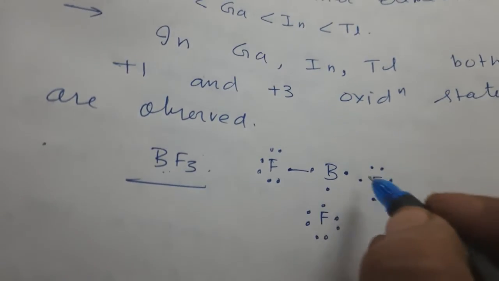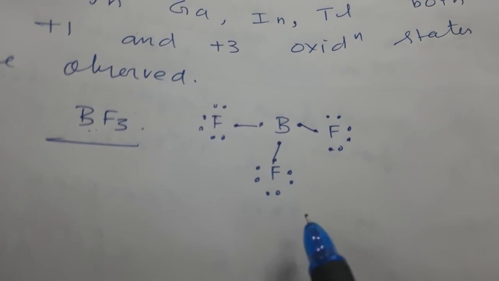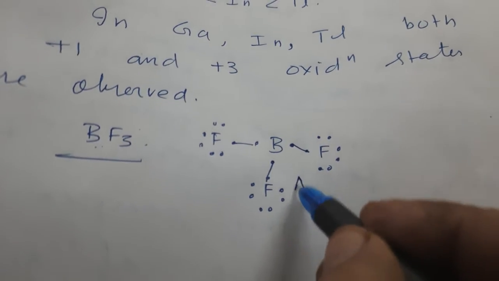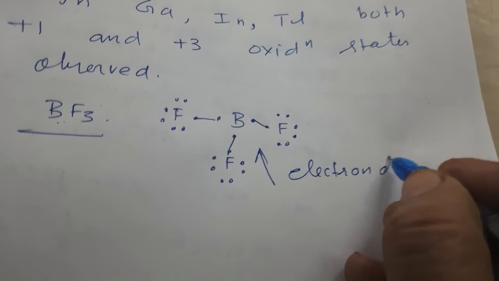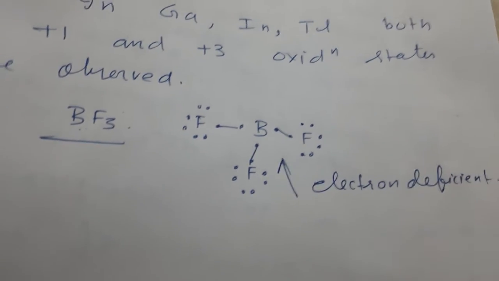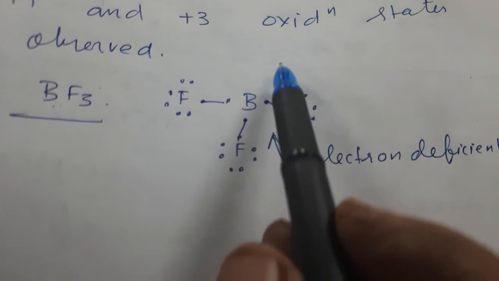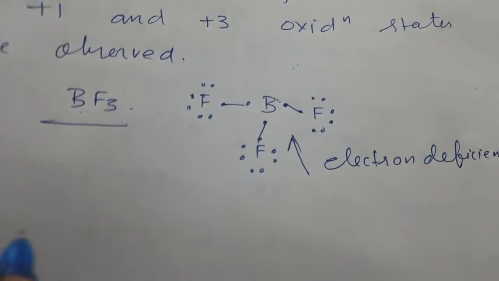So you see one covalent bond is formed with each fluorine. So fluorine has got its octet, but boron has only 6 electrons. So it is electron deficient type. Only 6 electrons are there. So it can still tend to receive a pair of electron. So let me show you one example.